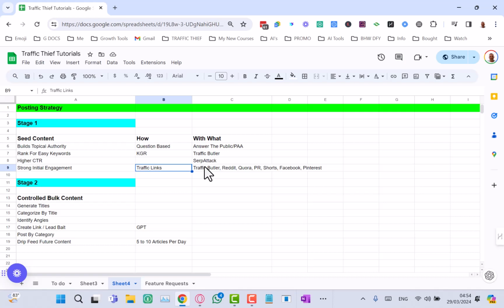and I want to go and promote my tools, then I might come up with different angles for Parasite SEO, for YouTube traffic, and for AI autoblogging, for example. So I've got 3 different angles, and with each angle, I can generate some basic information.